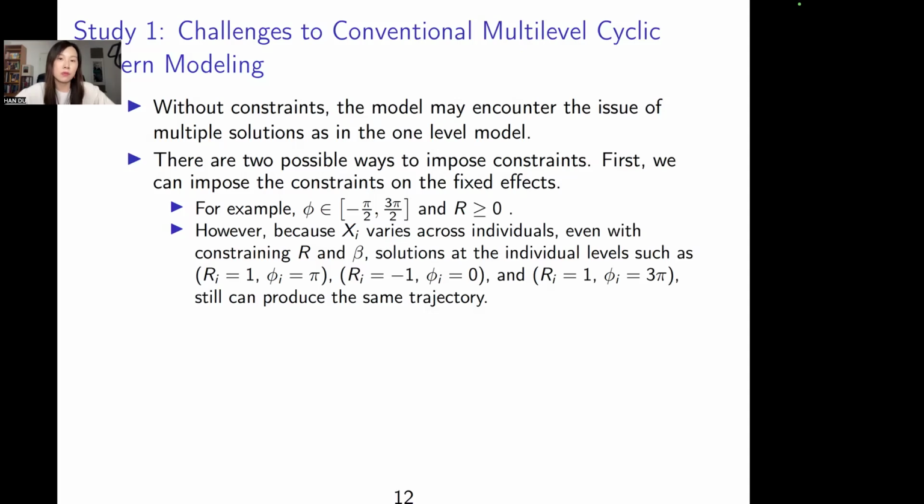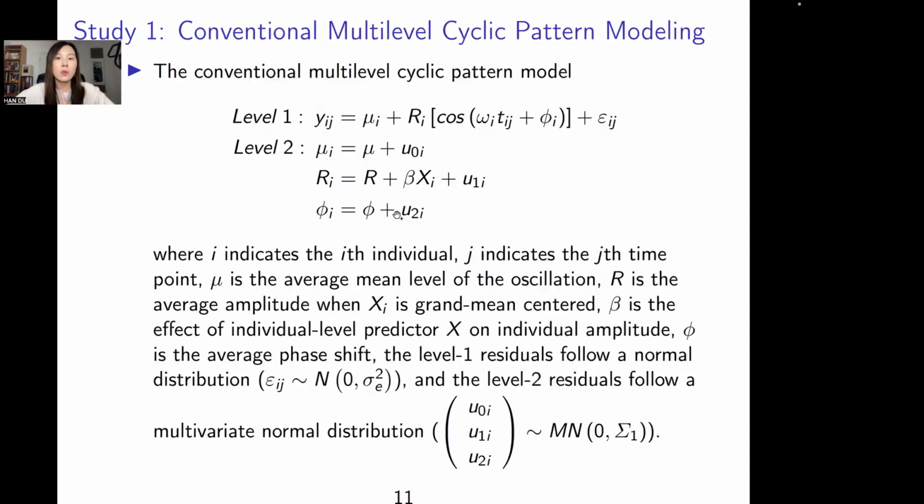So there are two possible solutions. First, we can impose a constraint on the fixed effect. For example, we can assume that the phase shift phi is within a specific range. However, now we have a level 2 covariate x_i. Even if we put the constraint on r, on beta, on phi, because everyone has a different x_i, everyone's r_i will be different.